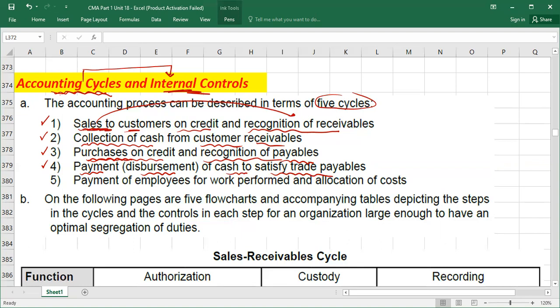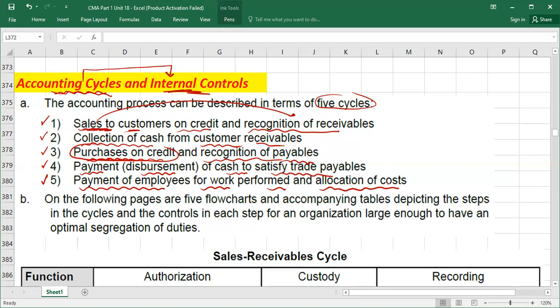Against the credit purchases, in future we will make the payment. So that is called the payment cycle. Then the fifth cycle is called payment of employees for work performed and allocation of cost. It is also called the payroll cycle, because it is payments to employees, right?